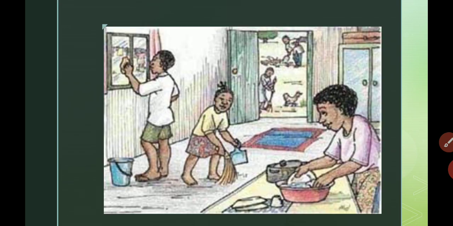Now Ronita and Rohan are cleaning their houses because their parents have made them learn that we should keep ourselves neat and clean, and keep our surroundings neat and clean. Do you keep your surroundings and houses neat and clean? Yes or no?